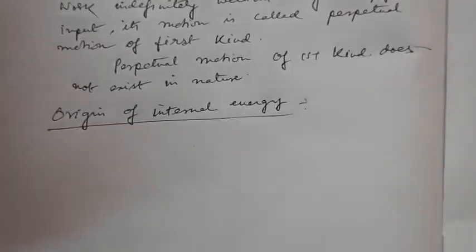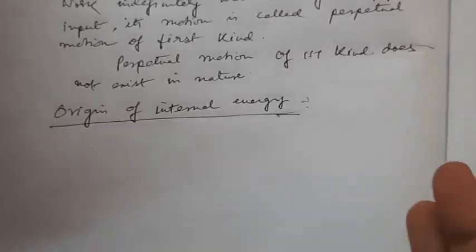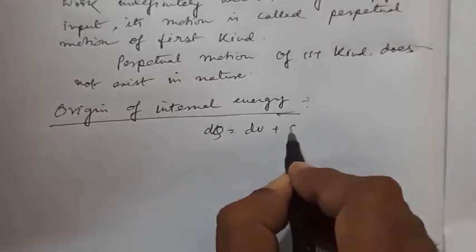Now another topic, origin of internal energy. From where do we get this internal energy? Suppose from the first law, we say that for complete conversion between W and Q, we have UF is equal to UI. First, let me write dQ is equal to dU plus dW.